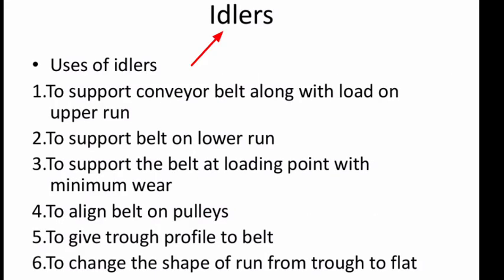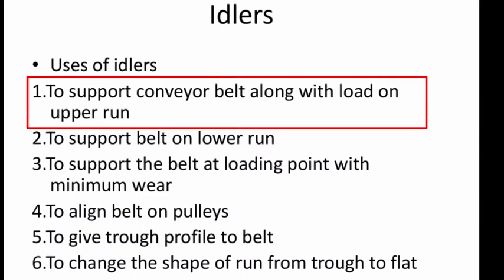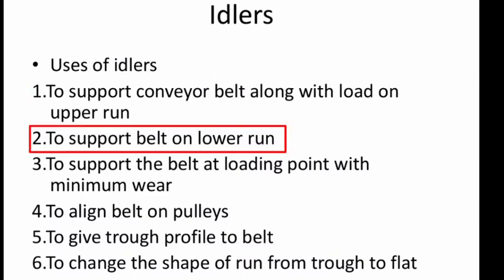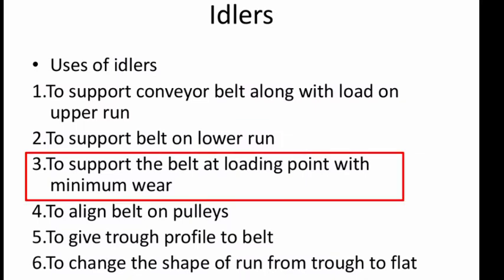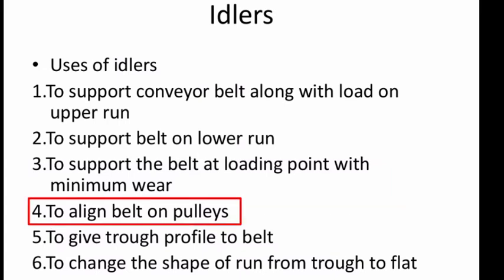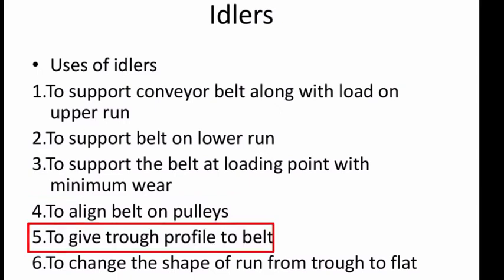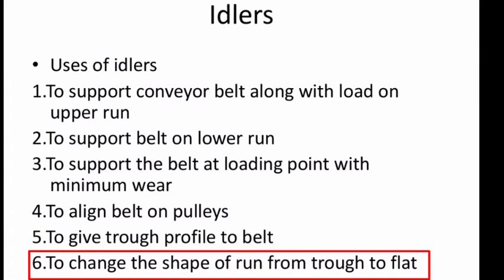The idlers are used for: 1. To support the conveyor belt along with load on the upper run. 2. To support the belt on the lower run. 3. To support the belt at the loading point with minimum wear. 4. To align the belt on pulleys. 5. To give trough profile to the belt. 6. To change the shape of the run from trough to flat.